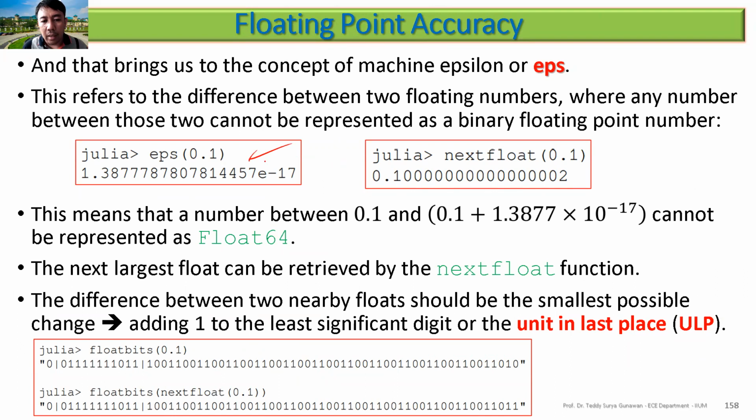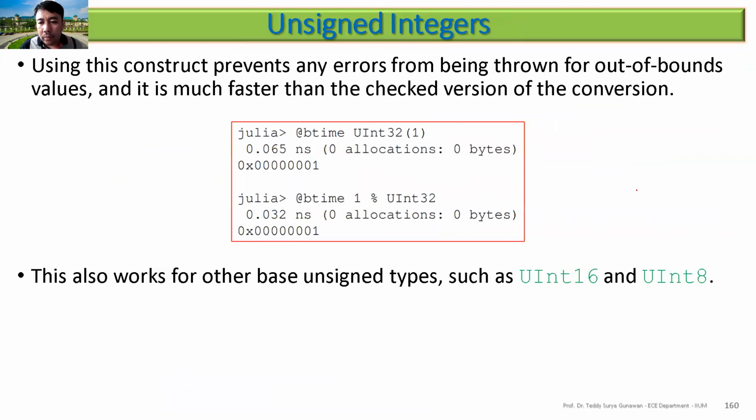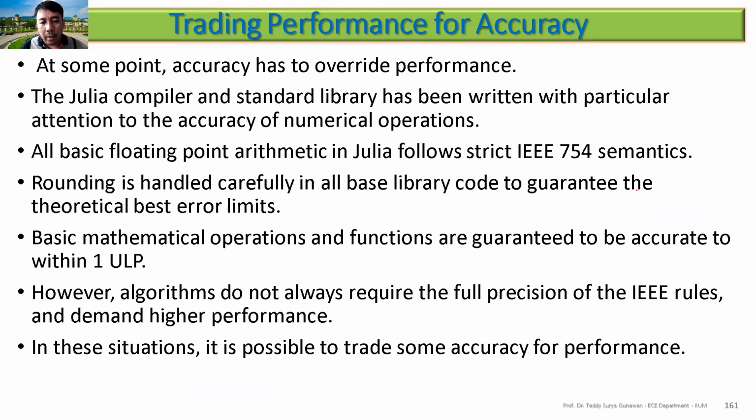You can try here. The next float of 0.1 is this one, which means that we cannot have any number between 0.1 and this one, and nothing smaller than that. You also have unsigned integers in Julia. And then sometimes we need to trade threading performance for accuracy.